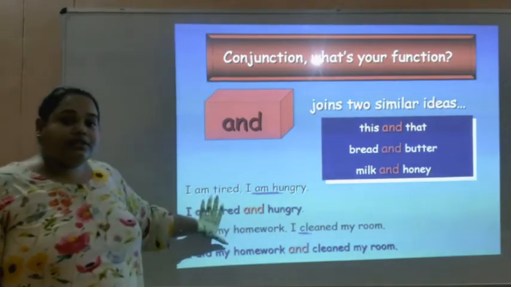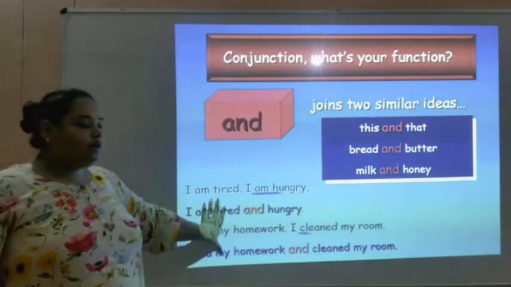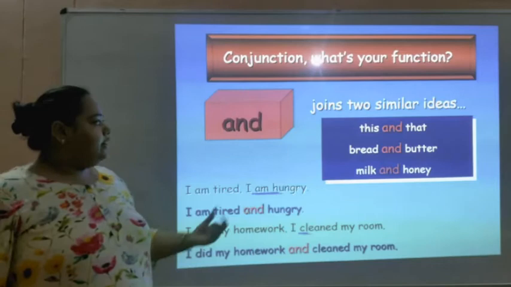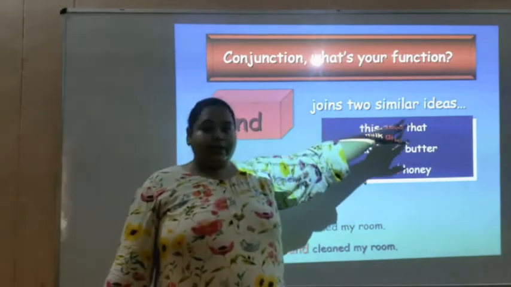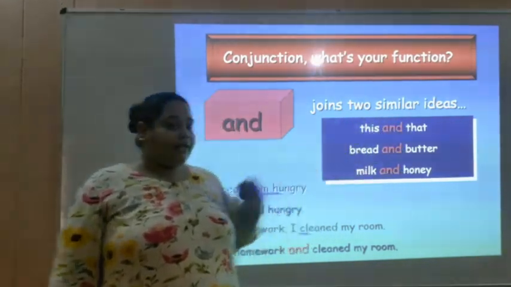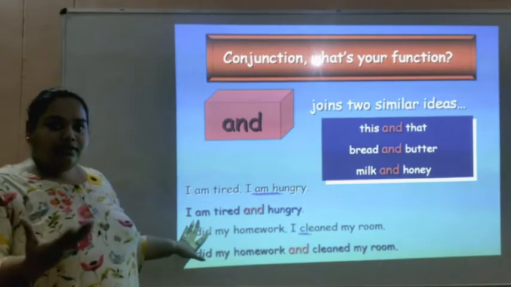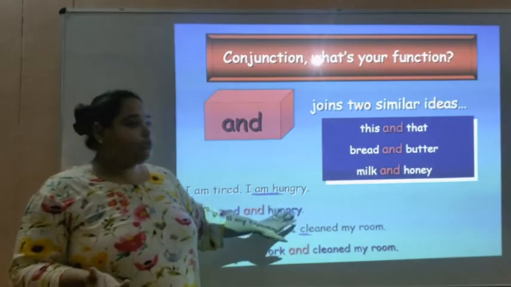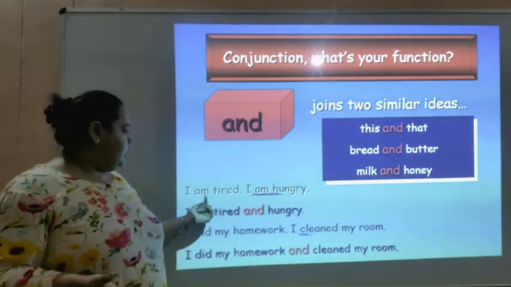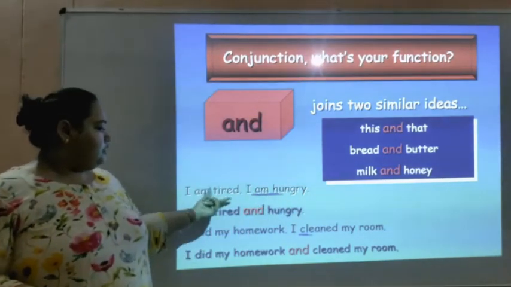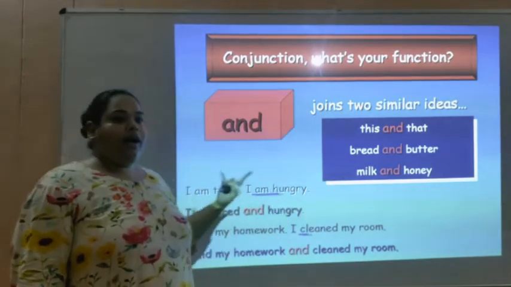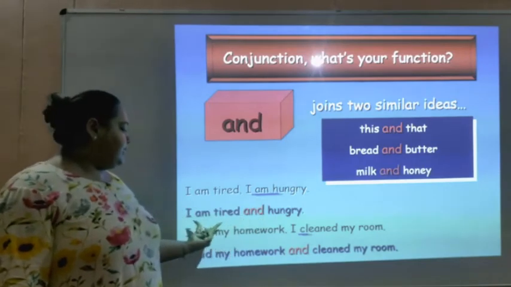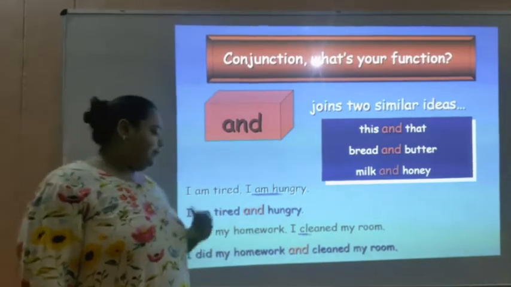In the first sentence, I was just tired, and in the second sentence, I was just hungry. When we join two similar ideas, we write it in the form of I am tired and hungry. I joined the sentences by using the word and.